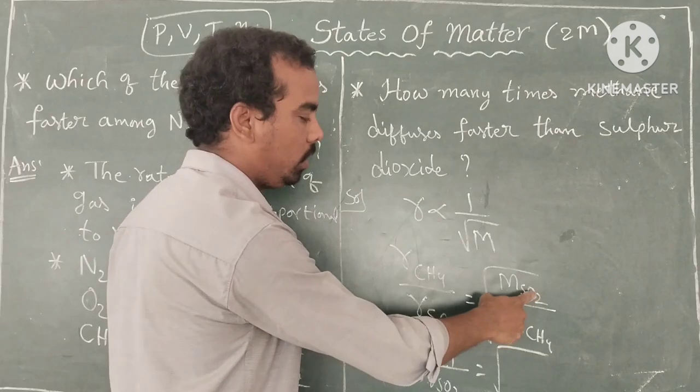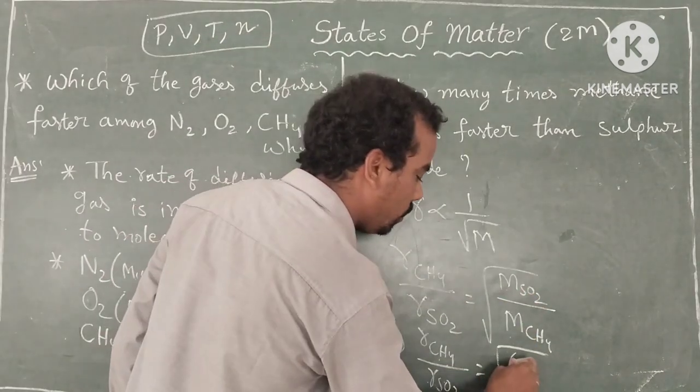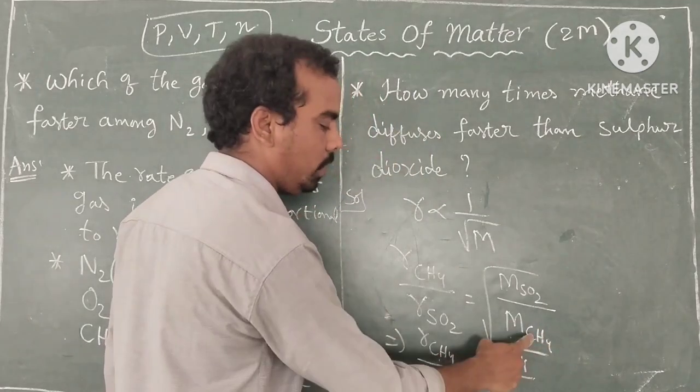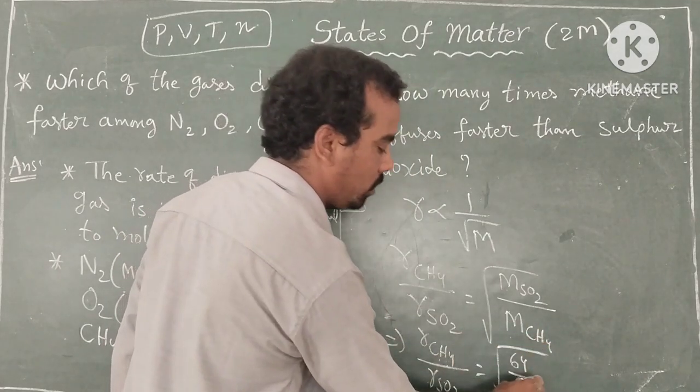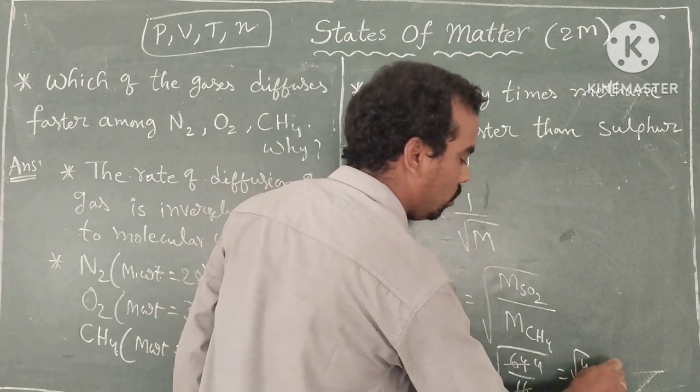Yes, sulfur 32, each oxygen 16. 16 plus 16 is 32, so 32 plus 32 is 64. 64 by the molecular weight of CH4: carbon 12, 4 hydrogens 4, that is 16. 64 by 16 is 4. Root 4 means 2.